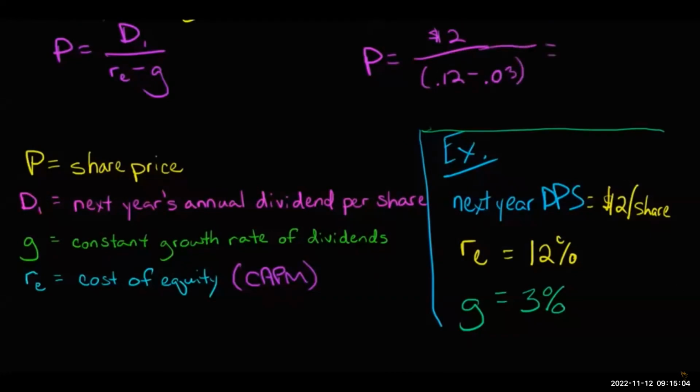Ultimately, we're going to have 2 divided by 0.09, which is going to give us a share price, rounded, of $22.22 a share. So this is the share price of this firm.